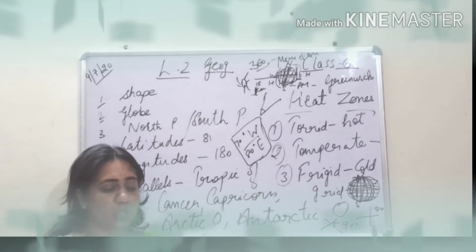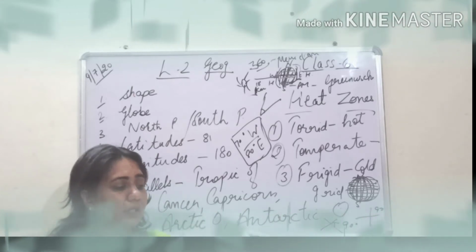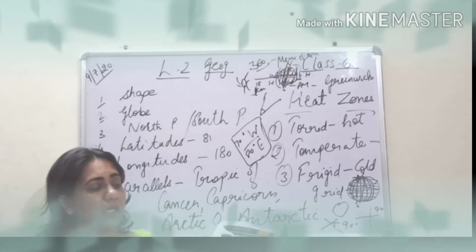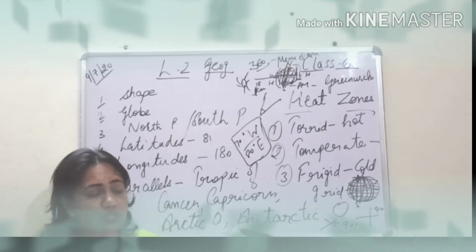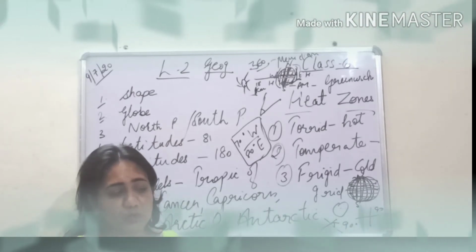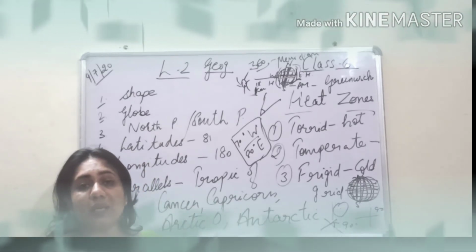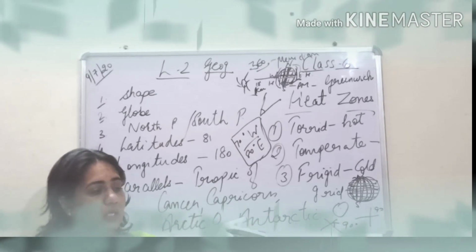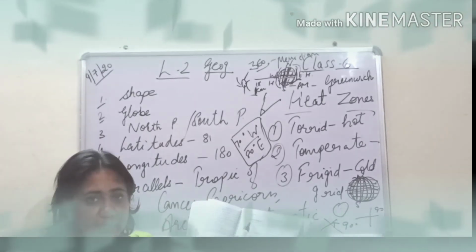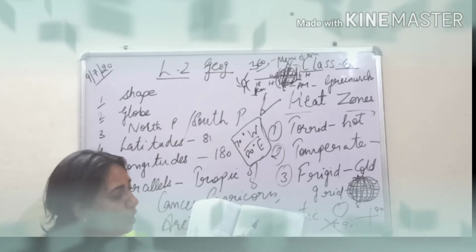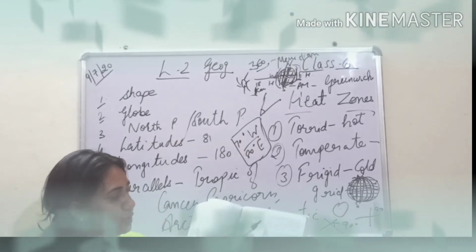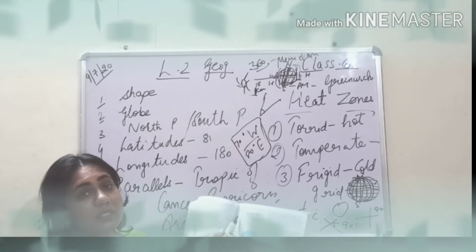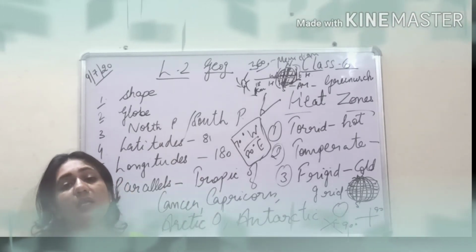Now look at the location of New Delhi on the globe. The latitude of New Delhi is 28.38 degrees north, and its longitude is 77.12 degrees east. So they have given you the example of New Delhi itself, with the degrees of latitude and longitude. So this is the degree of latitude and this is the degree of longitude.